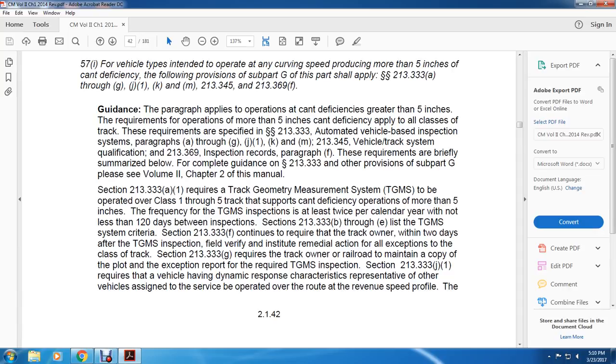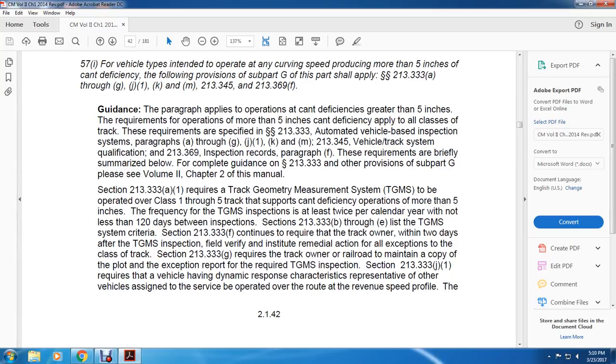The requirements are briefly summarized below; for the complete guidance, see 213.333. For the provisions of subparagraph G, please see Volume 2 of this chapter of this manual. Subpart 213.333(a)(1) requires the track geometry measurement system, or TGMS, to be operated for classes 1 through 5 in support of cant deficiency operation of more than 5 inches. The frequency of the track geometry measurement system inspections is at least twice per calendar year with no less than